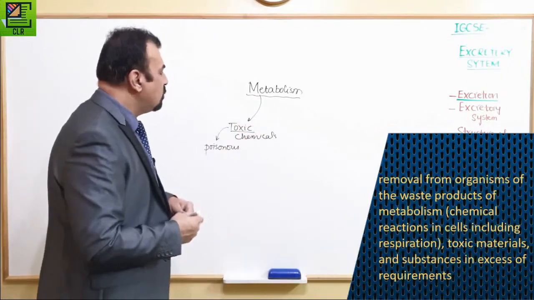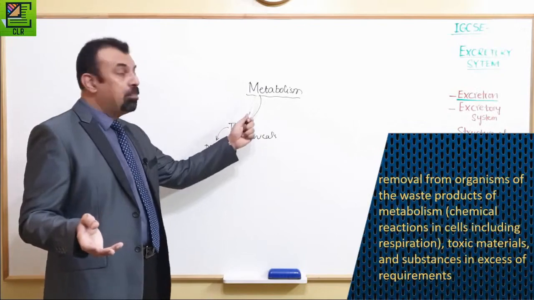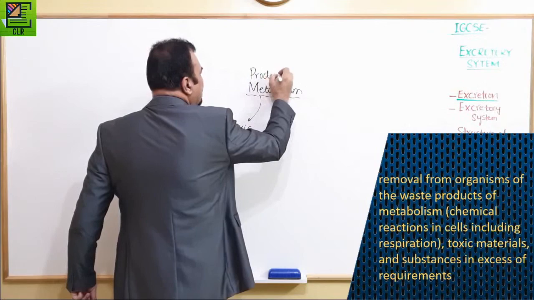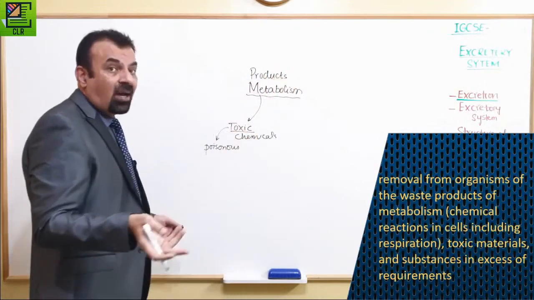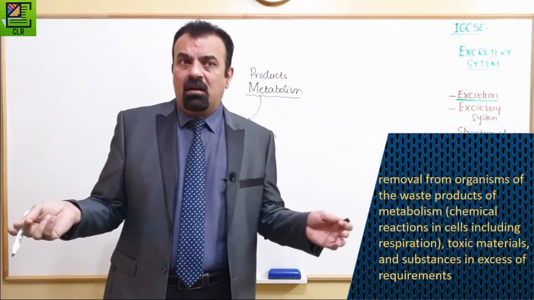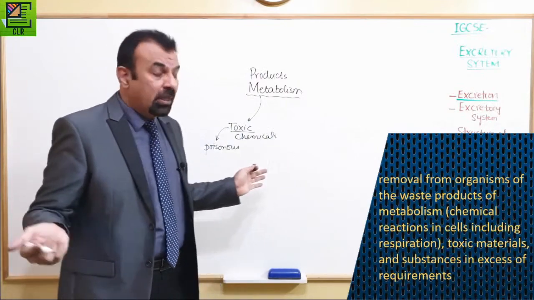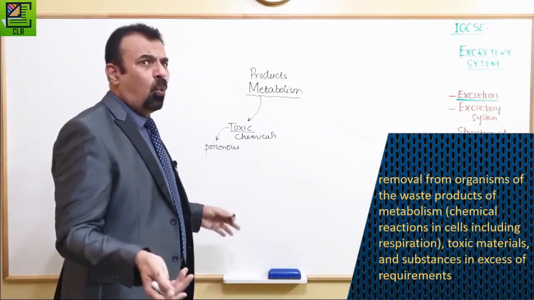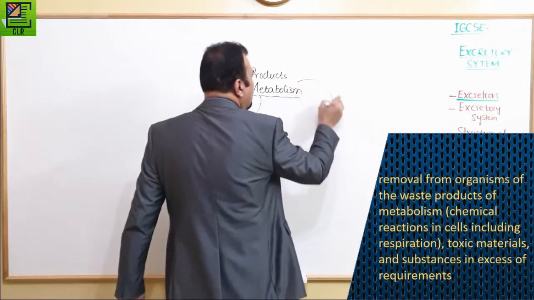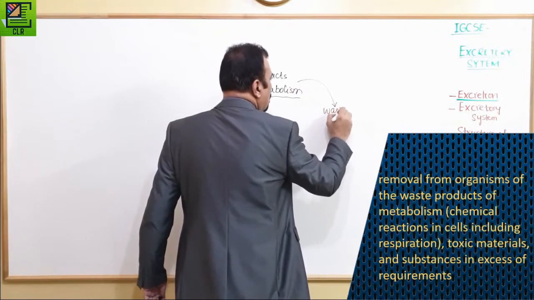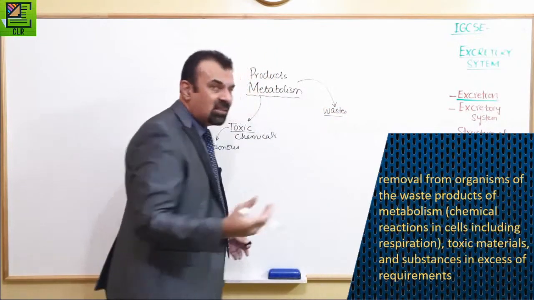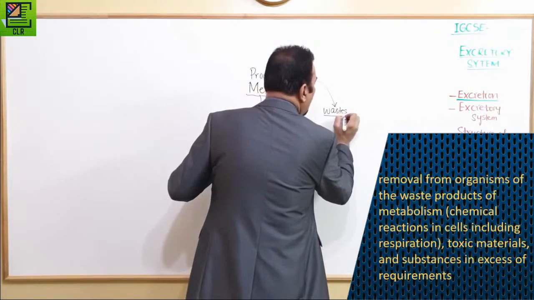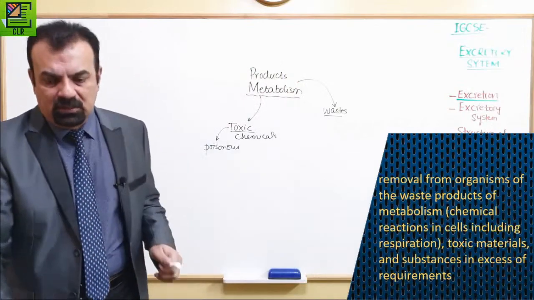So some of the products of metabolism are toxic, meaning poisonous, and we don't want them. And some of the products of metabolism are just wastes, useless substances, and we want to get rid of all those things.